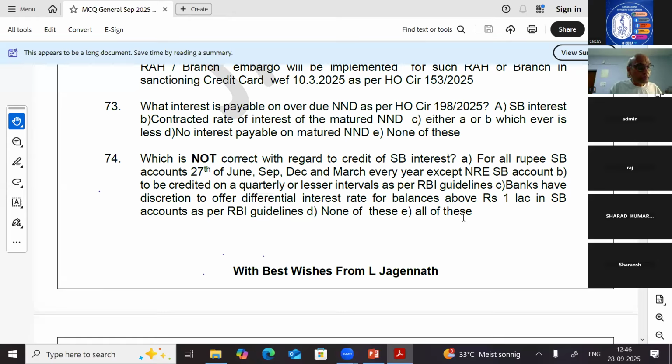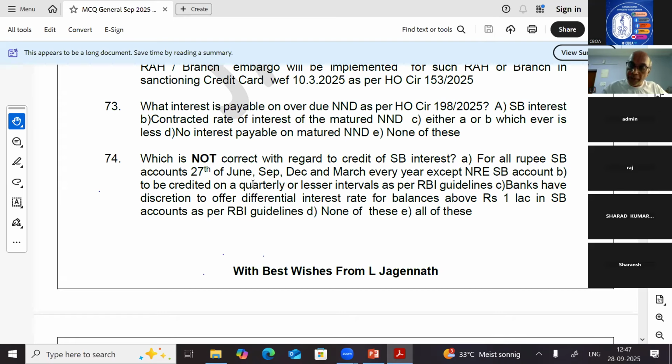Now, for all rupee SB accounts: we have domestic SB with various product codes, we have NRE SB, we have NRO SB. These are called rupee SB deposits. RFC SB is not a rupee SB deposit.